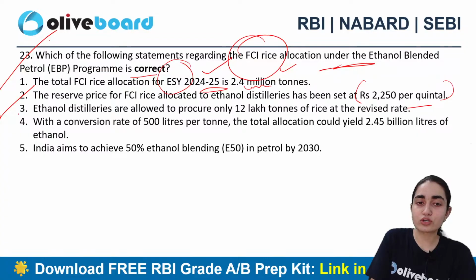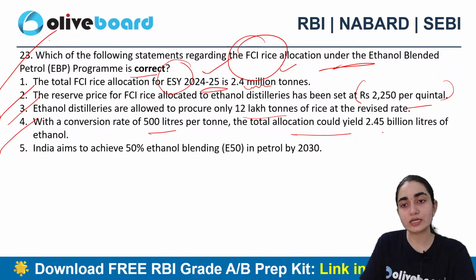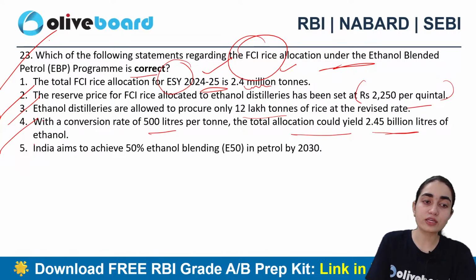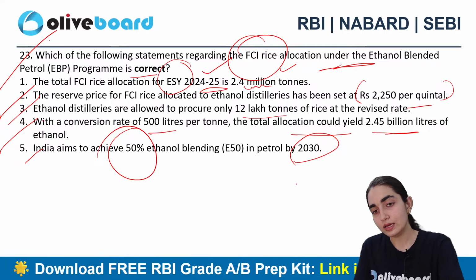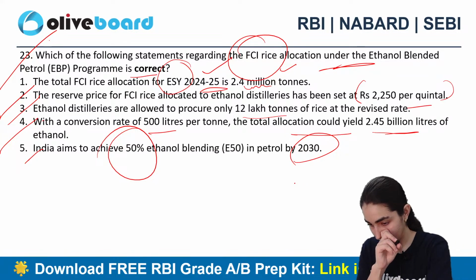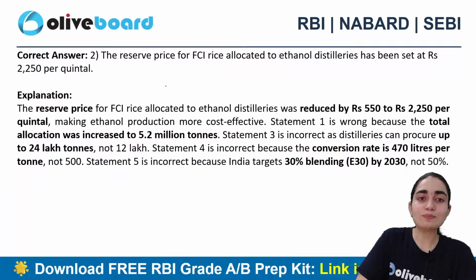Ethanol distilleries are allowed to procure only 12 lakh tons of rice at the revised rate with a conversion rate of 500 liters per ton. The total allocation could yield 2.45 billion liters of ethanol. India aims to achieve 50% ethanol blending in petrol by 2030. You have to find the correct answer. Alright, so B is the correct answer here.